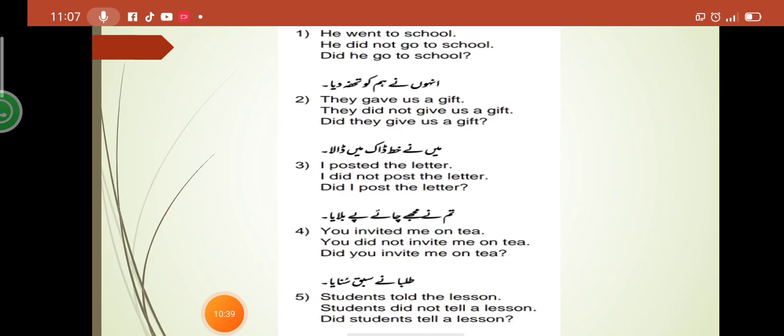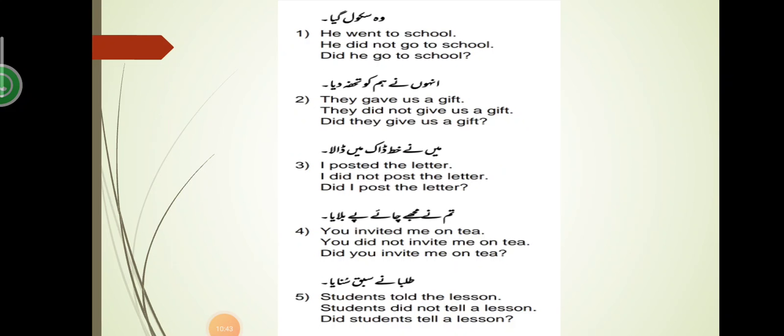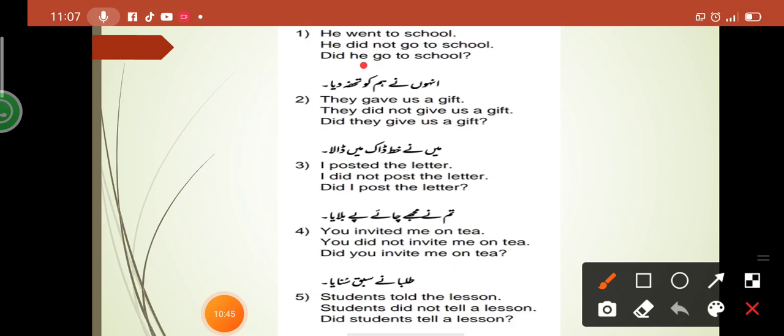But for negative and interrogative, we have used the first form like go, give, post, invite, tell. So, the first form is used in negative and interrogative after did, and the second form of verb is used for simple past indefinite tense. I hope this one is clear.